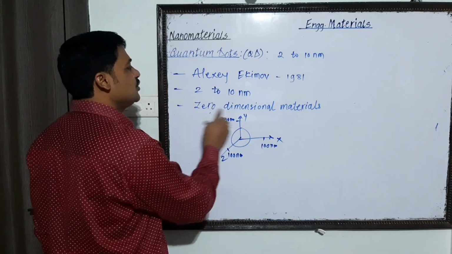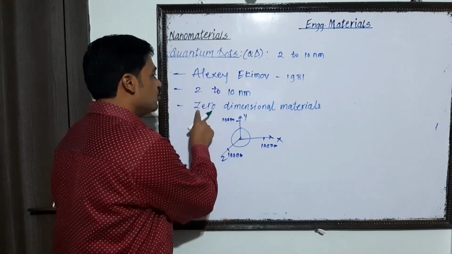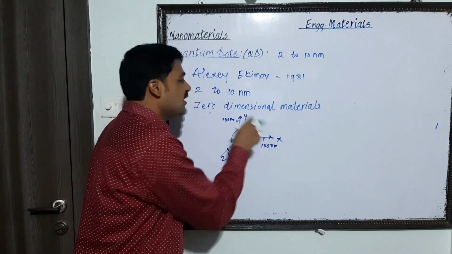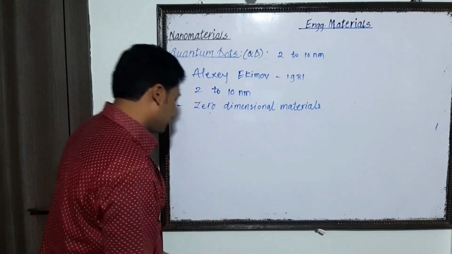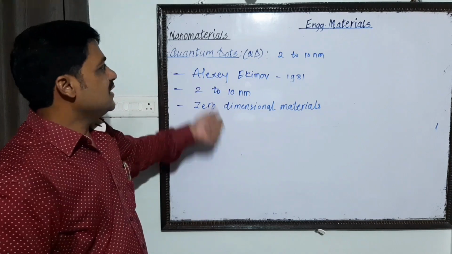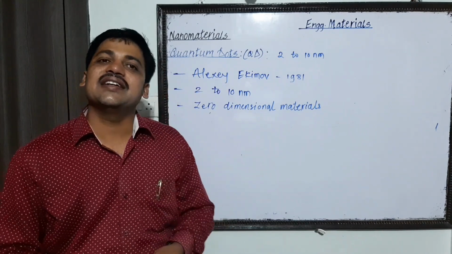So we call it a zero-dimensional nanomaterial. Zero means none of the dimensions is more than 100 nanometer. These are some of the important peculiarities concerned with the quantum dot.